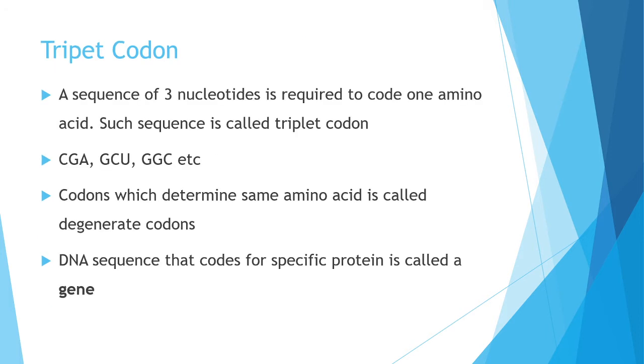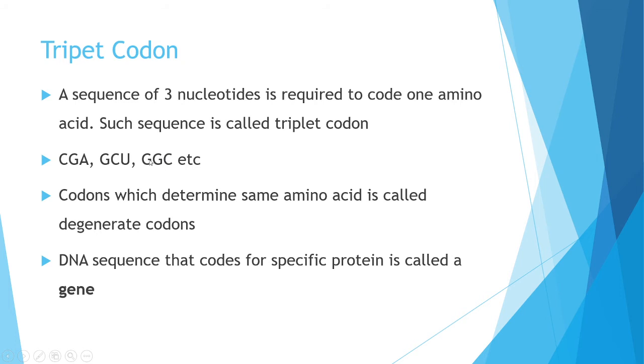Triplet codon means three nucleotides are required to code one amino acid, and such a sequence is called a triplet codon. Here are examples: CGA, GCU, GGX, etc. C corresponds to cytosine, G to guanine, A to adenine. A sequence of three nucleotides is required to code one amino acid. This sequence is called a triplet codon.